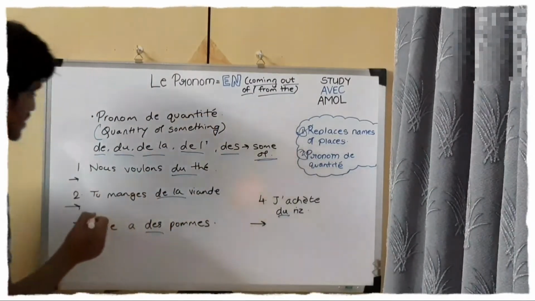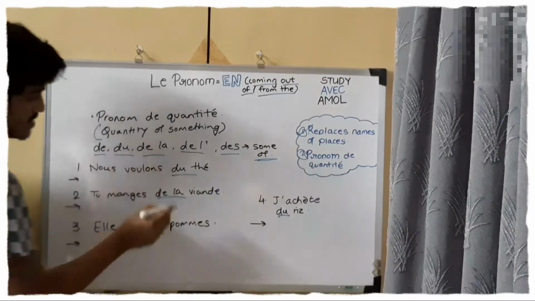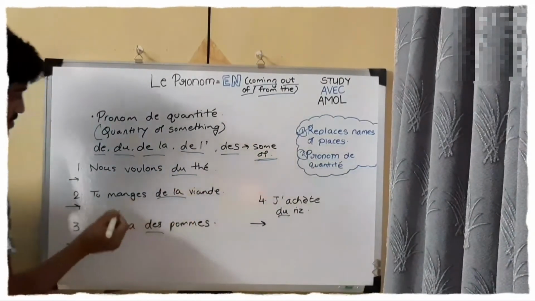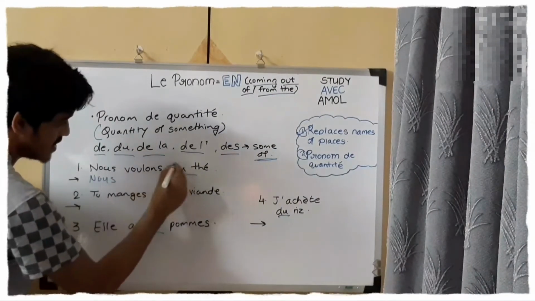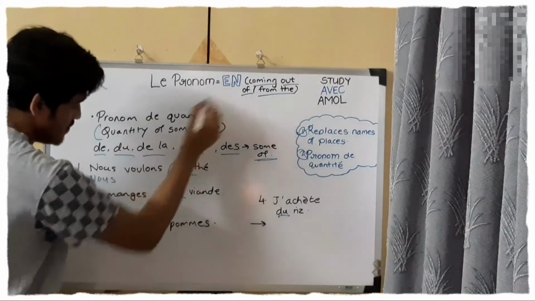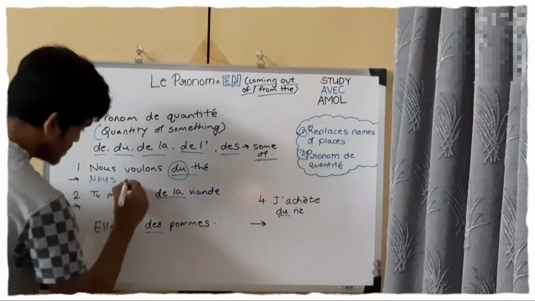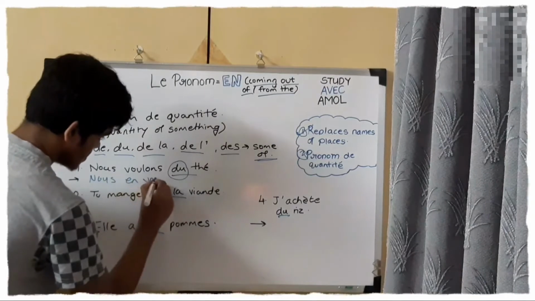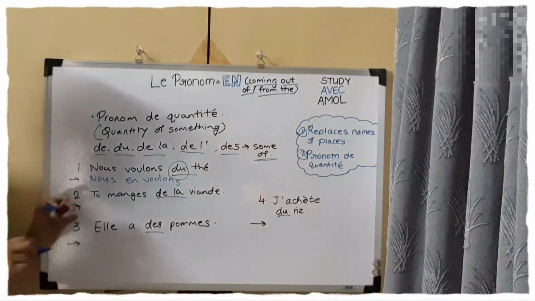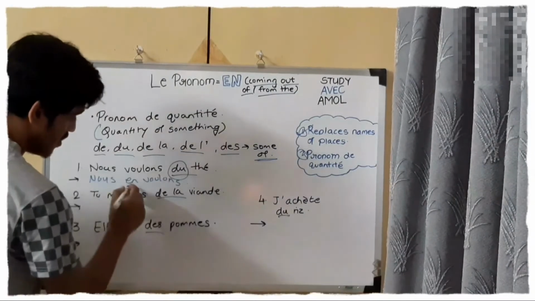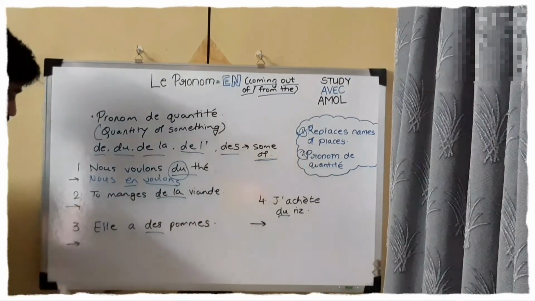For example, nous voulons du thé. We want some tea. So what will we answer? Nous, again we need to replace this "du" with "en". But what I said, before the verb. So nous en voulons. It means we want some of it. Nous en voulons. Before the verb, "en". We want some of it.